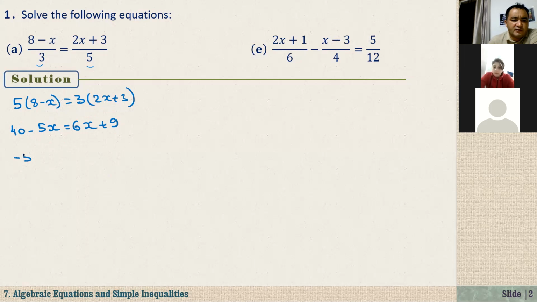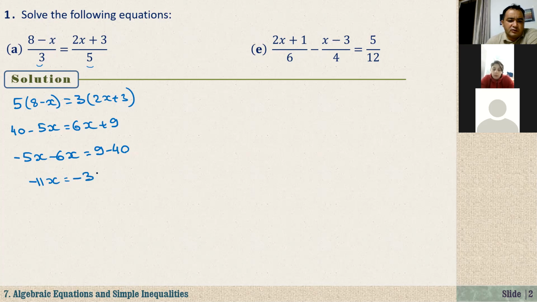So here we have minus 5x minus 6x equals 9, and taking 40 to the right hand side, that is minus 40, because when they change the side, they also change their sign. Negative 5x minus 6x is minus 11x. 9 minus 40 is minus 31. If you divide both sides by negative 11, the minuses cancel each other. So here we have x equals 31 over 11, or that is 2 and 9 over 11.